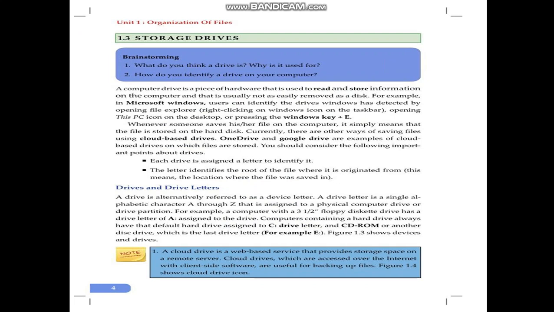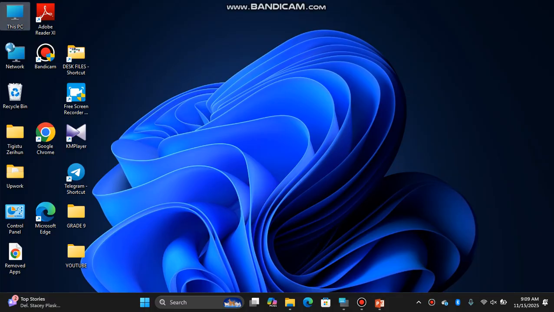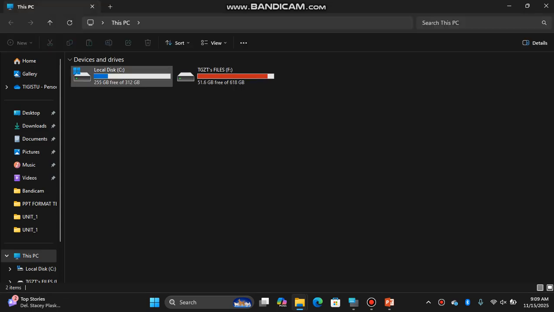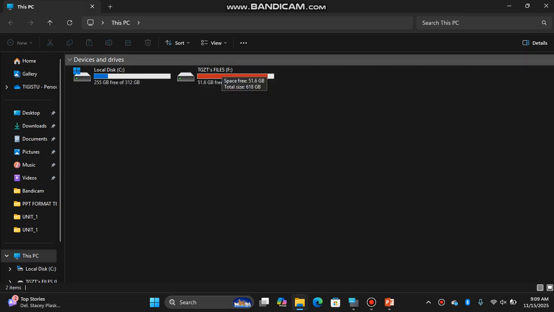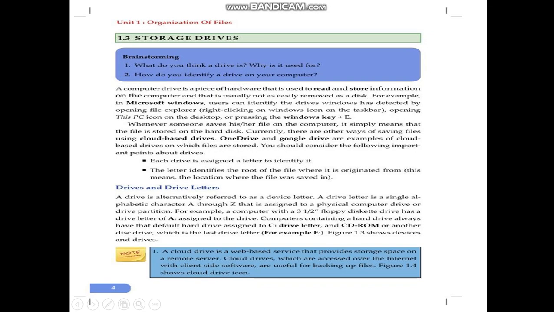What do you have to know when you use any storage drive? Each drive is assigned a letter to identify it. Every drive has its own letter. The letter identifies the root of the file, meaning the location where the file was saved. For instance, here under This PC, Local Disk C, in parentheses C colon. Here TGZT files, in parentheses F colon. They are drive letters.